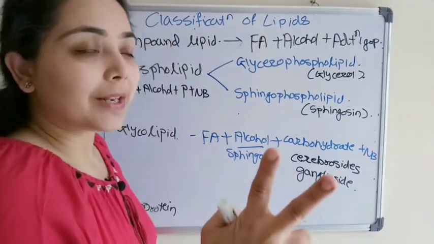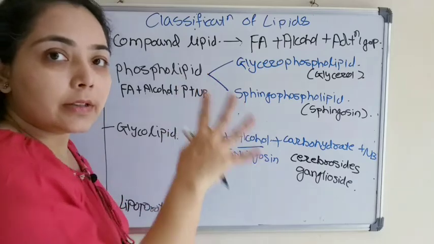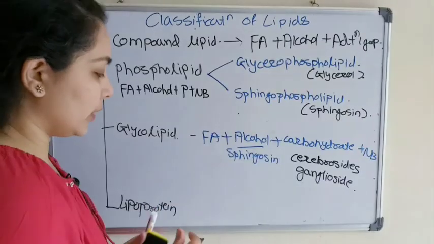Okay, so two subclasses we had discussed of compound lipid: phospholipid, glycolipid. The third subclass is lipoproteins.